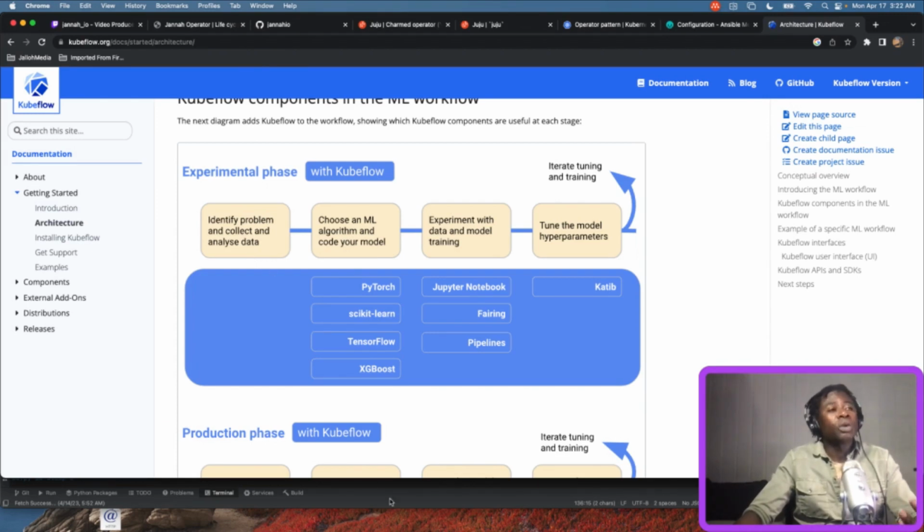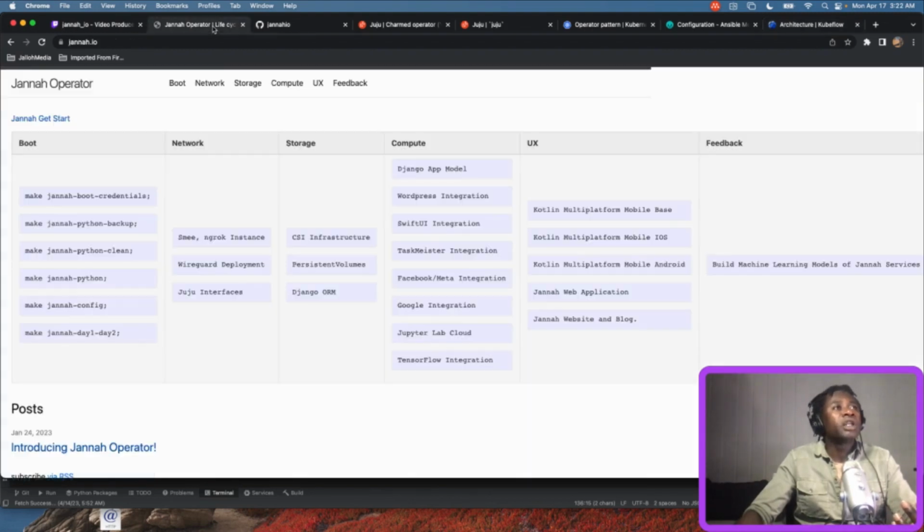In my case, I want to collect logs from all my services. Each of these components, from boot, networking, storage, compute, user interface, all of it would be logged. All of these containers will be producing logs.